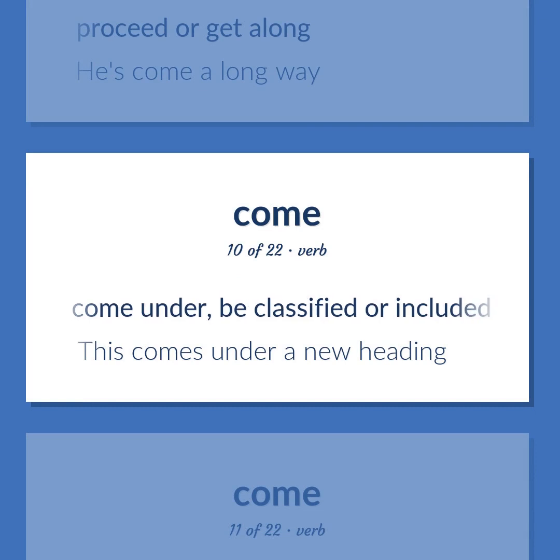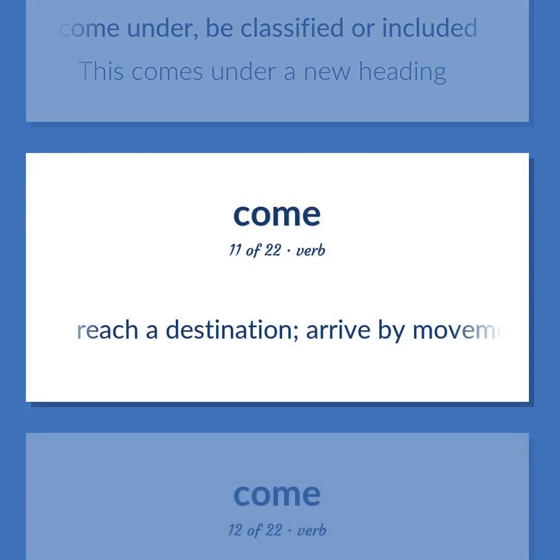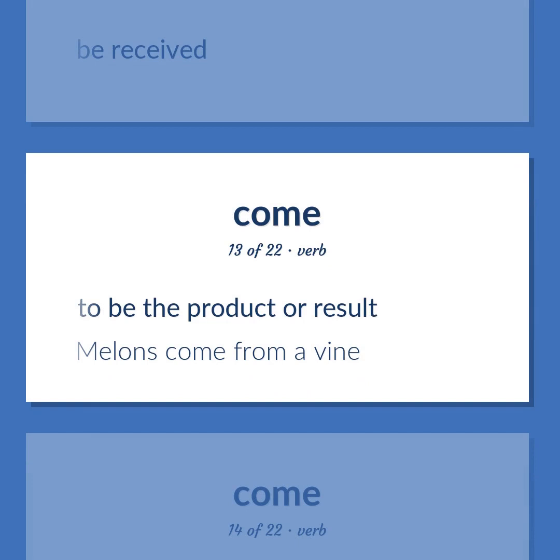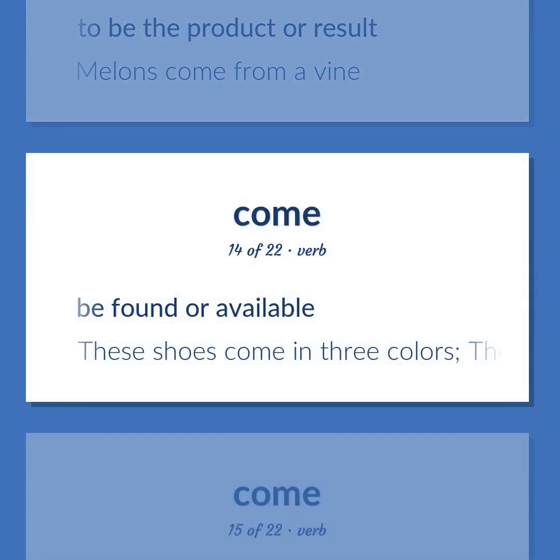Come under, be classified or included. This comes under a new heading. Reach a destination. Arrive by movement or progress. Be received. To be the product or result. Melons come from a vine. Be found or available. These shoes come in 3 colors. The furniture comes unassembled.